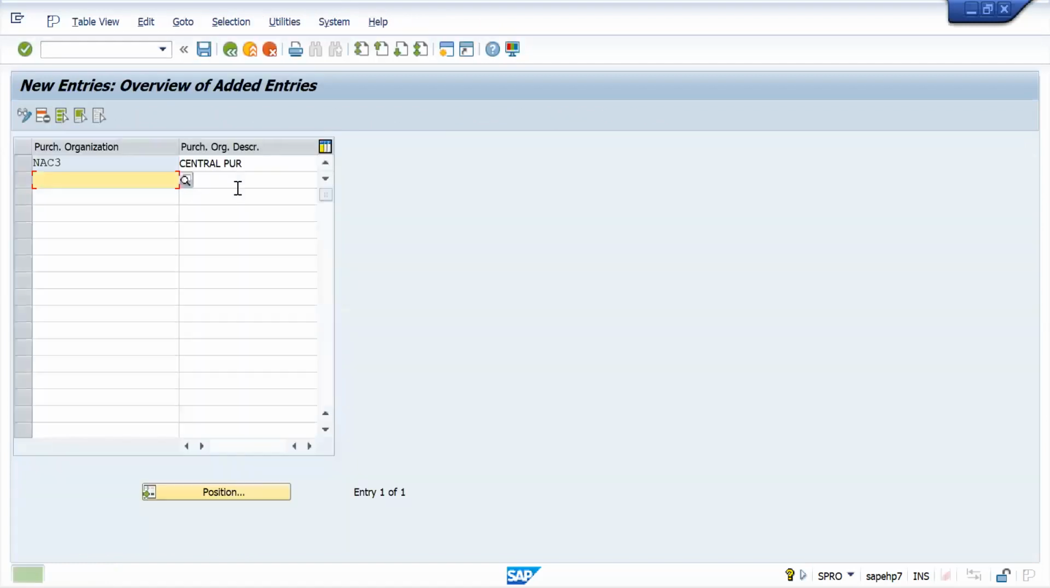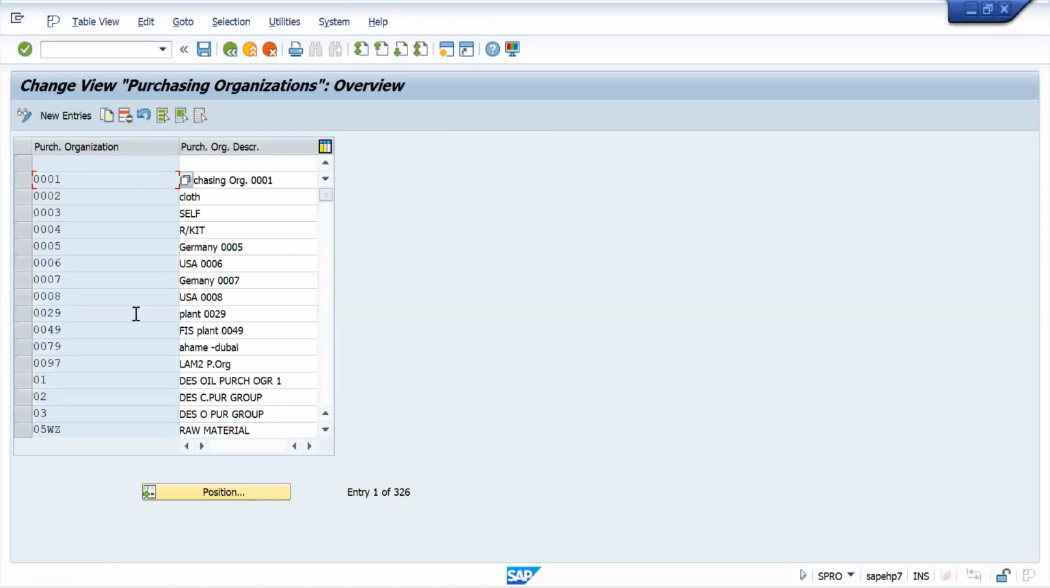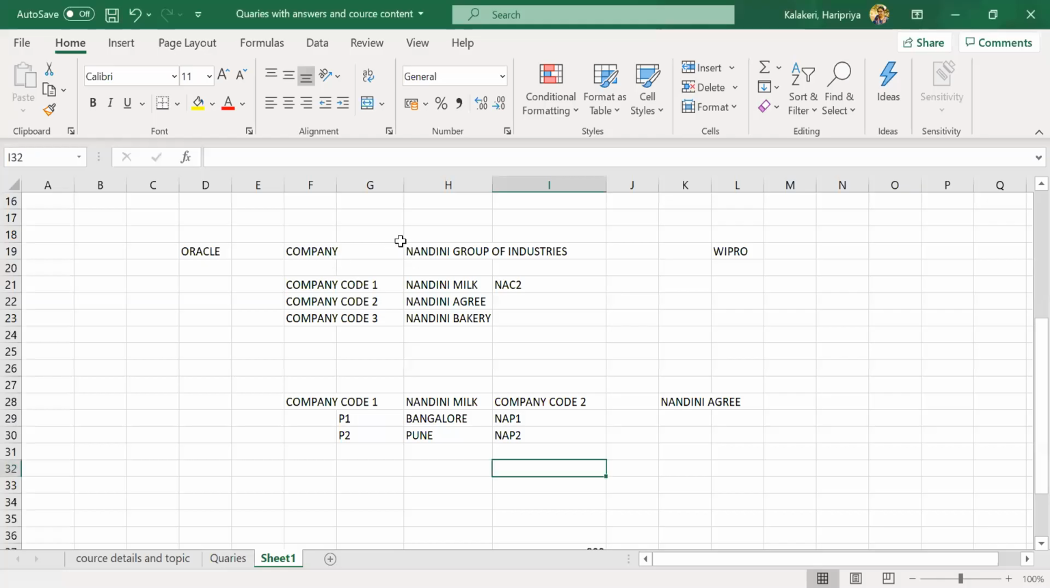By clicking it here, it will not become a central purchase organization. How will it become a central purchase organization? I can write anything here, right? I need to assign, right? Everything I need to assign. Assign this to my company code. My company code is Nandini Milk, NAC2. Okay, here in company code Nandini Milk I was creating, right?